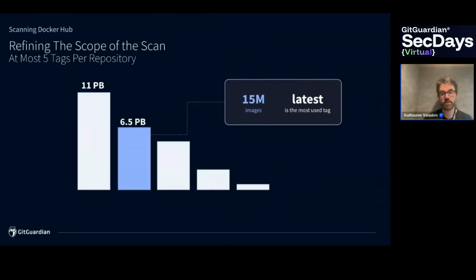At that stage, we reduce the number to 15 million images. And we have another result, which is the following. Latest is a tag that is widely the most used among images, which is a result that was expected because it's also the default convention when you name an image.